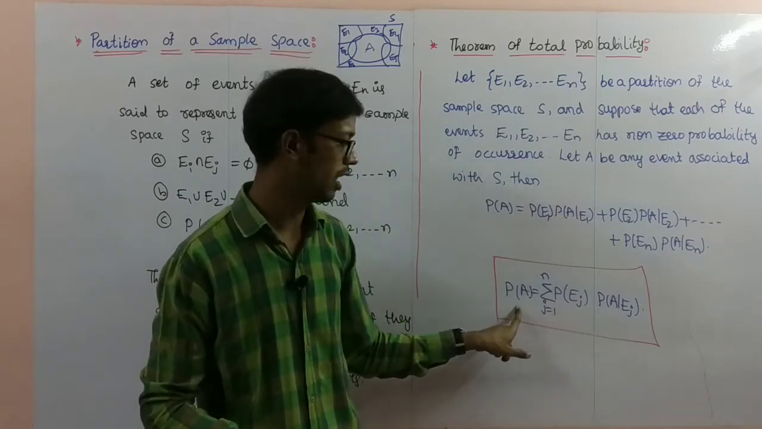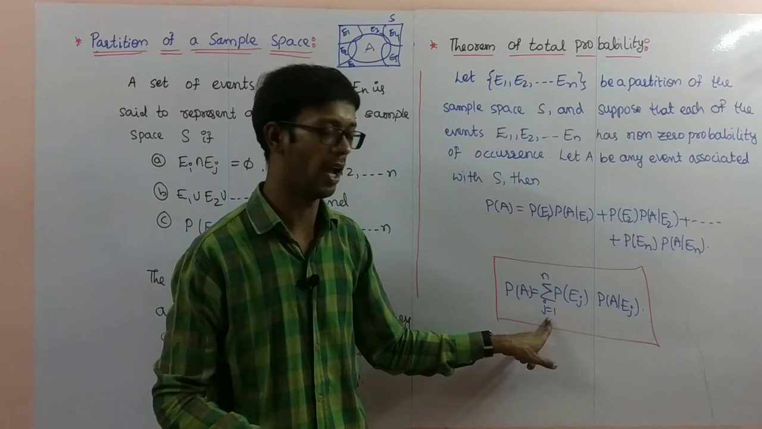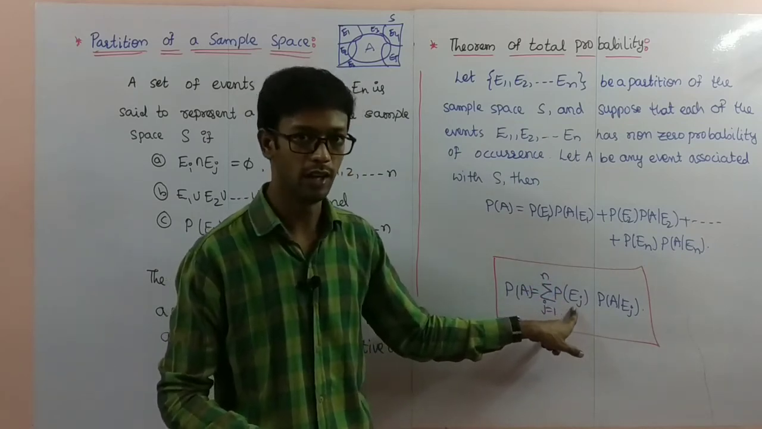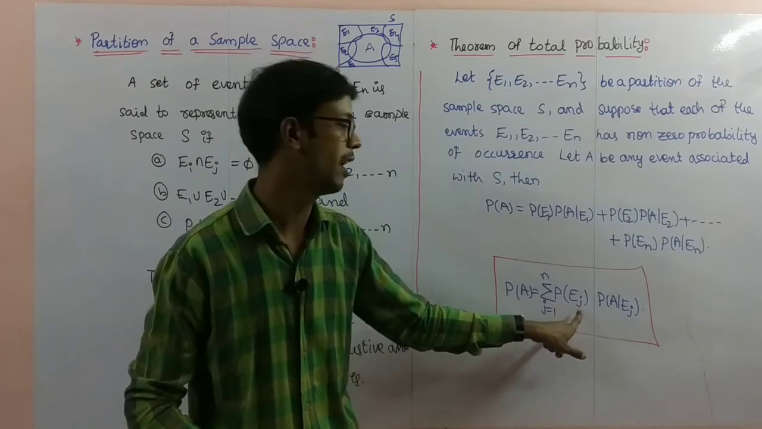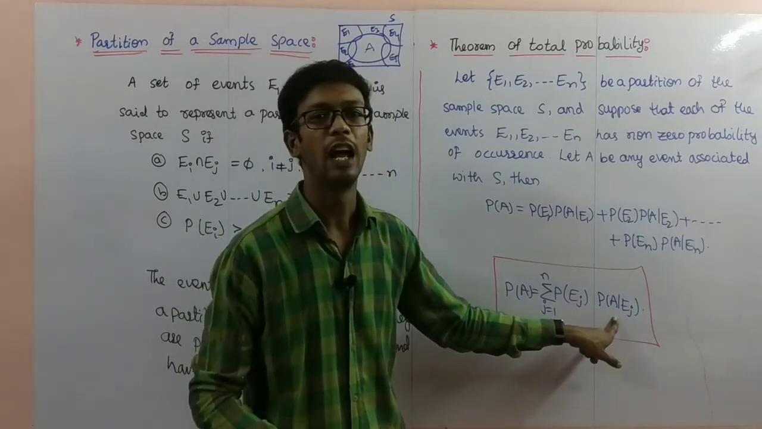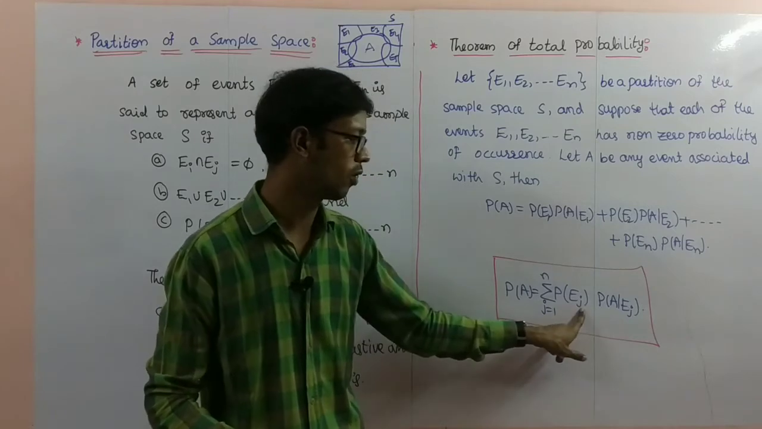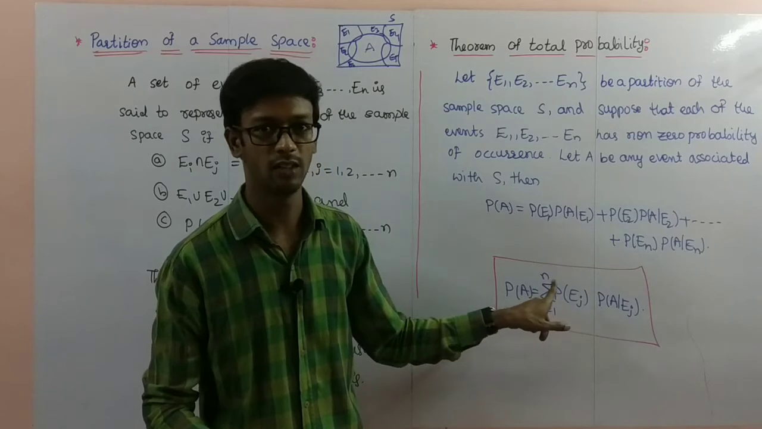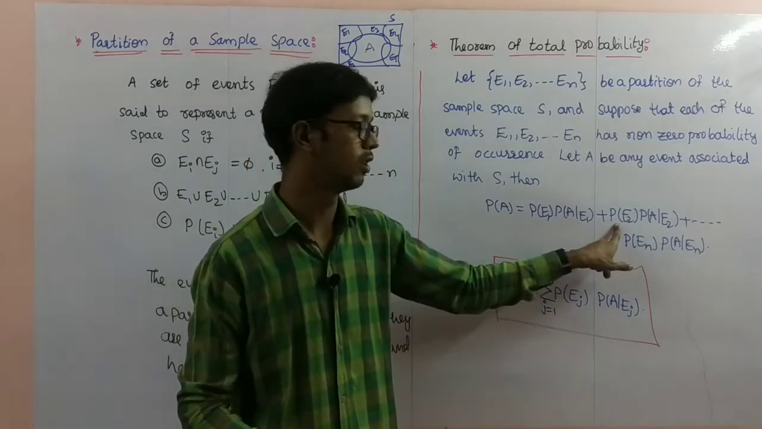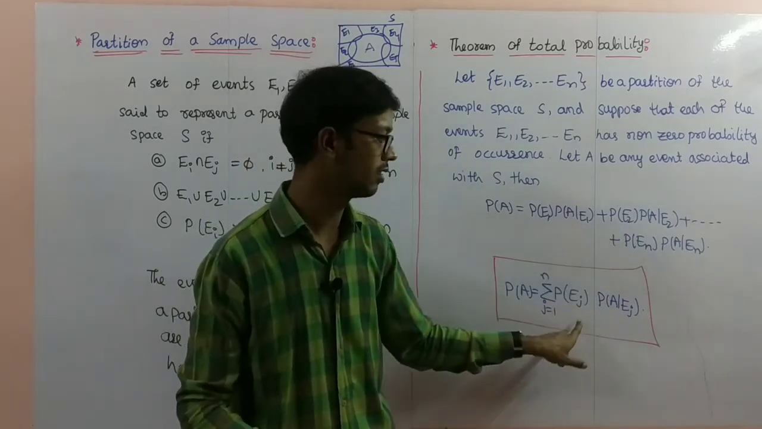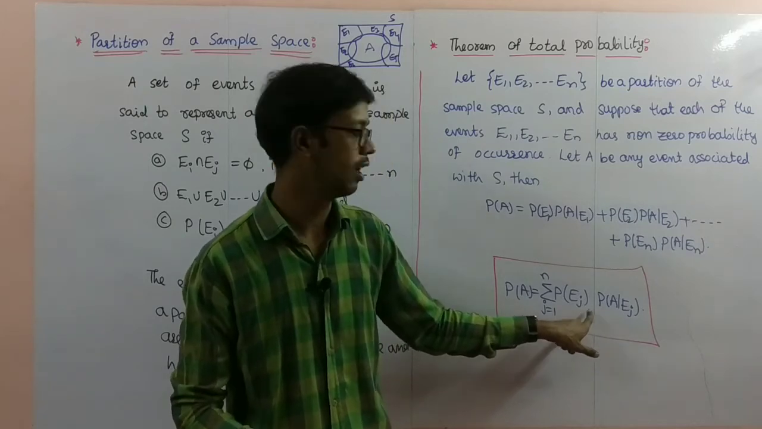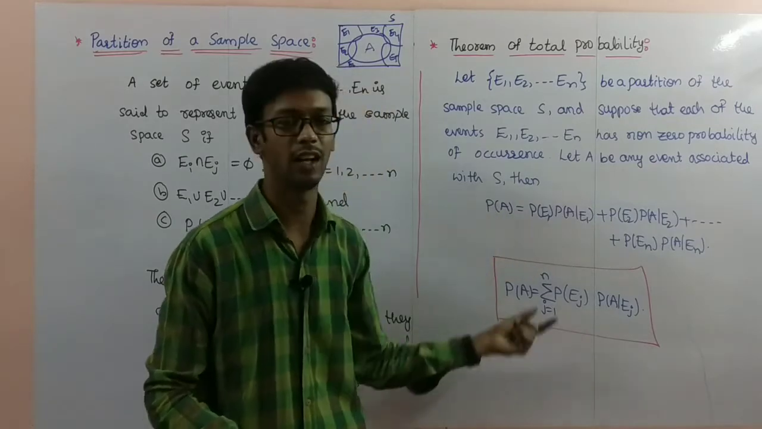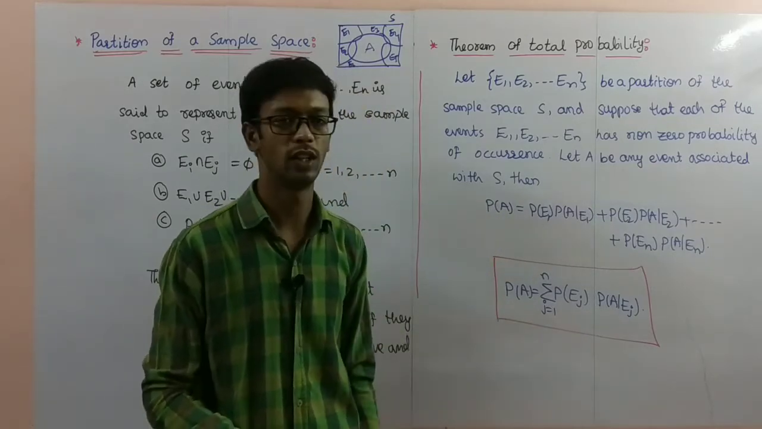Probability of A is equal to summation j equal to 1 to n, P of Ej into probability of A by Ej. If you substitute j equal to 1, you will get this. Summation means addition. Substituting 2, you will get this, plus so on, n substitution, P of En into P of A by En. So this total is represented in one line by using the summation.